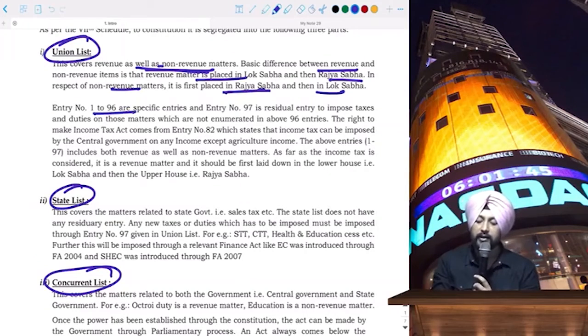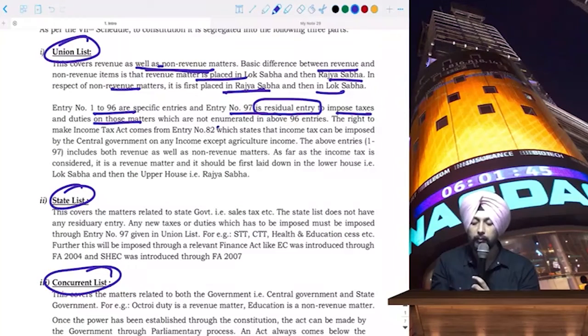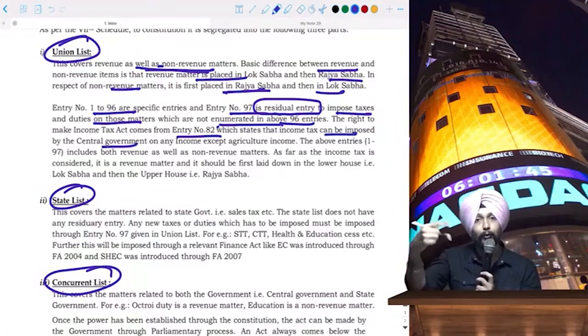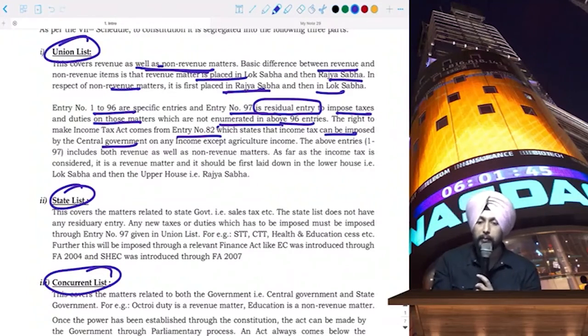Entry number 1 to 96 are specific entries, and entry number 97 is a residual entry to impose taxes and duties on those matters which are not enumerated in the above 96 entries. The right to make the Income Tax Act was through entry number 82, which states that income tax can be imposed by the central government. I told you it is the power of the central government to impose income tax on any income except agricultural income. The above entries 1 to 97 include both revenue and non-revenue matters.